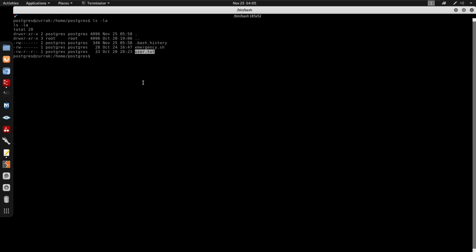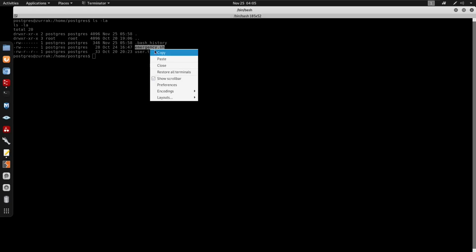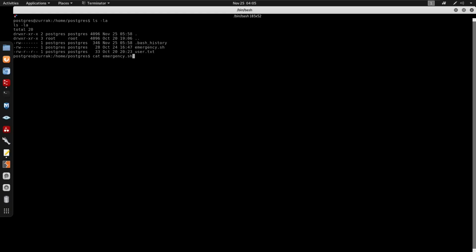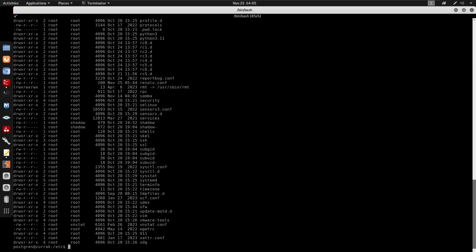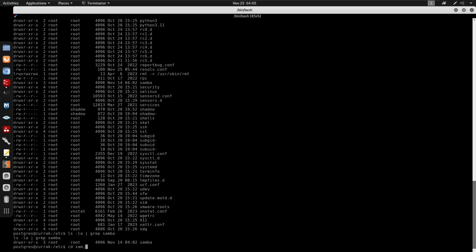We have our user.txt and also emergency.sh. This emergency.sh, I believe, is a magic script, so it is executing under SMB. I do want to check under /etc for the magic script. It shows who it's run by, and also the user, right? If I grep for Samba, I believe it's under here. Yes, we do have this for Samba.